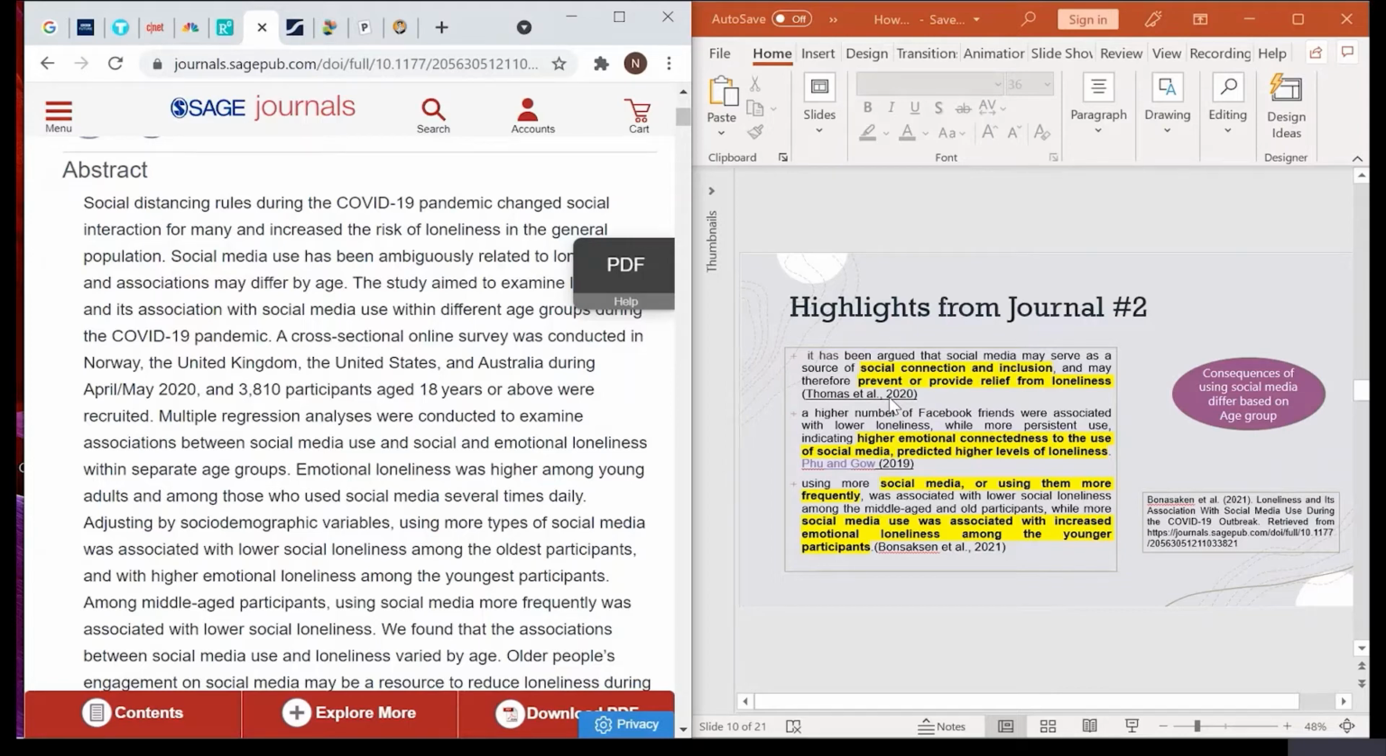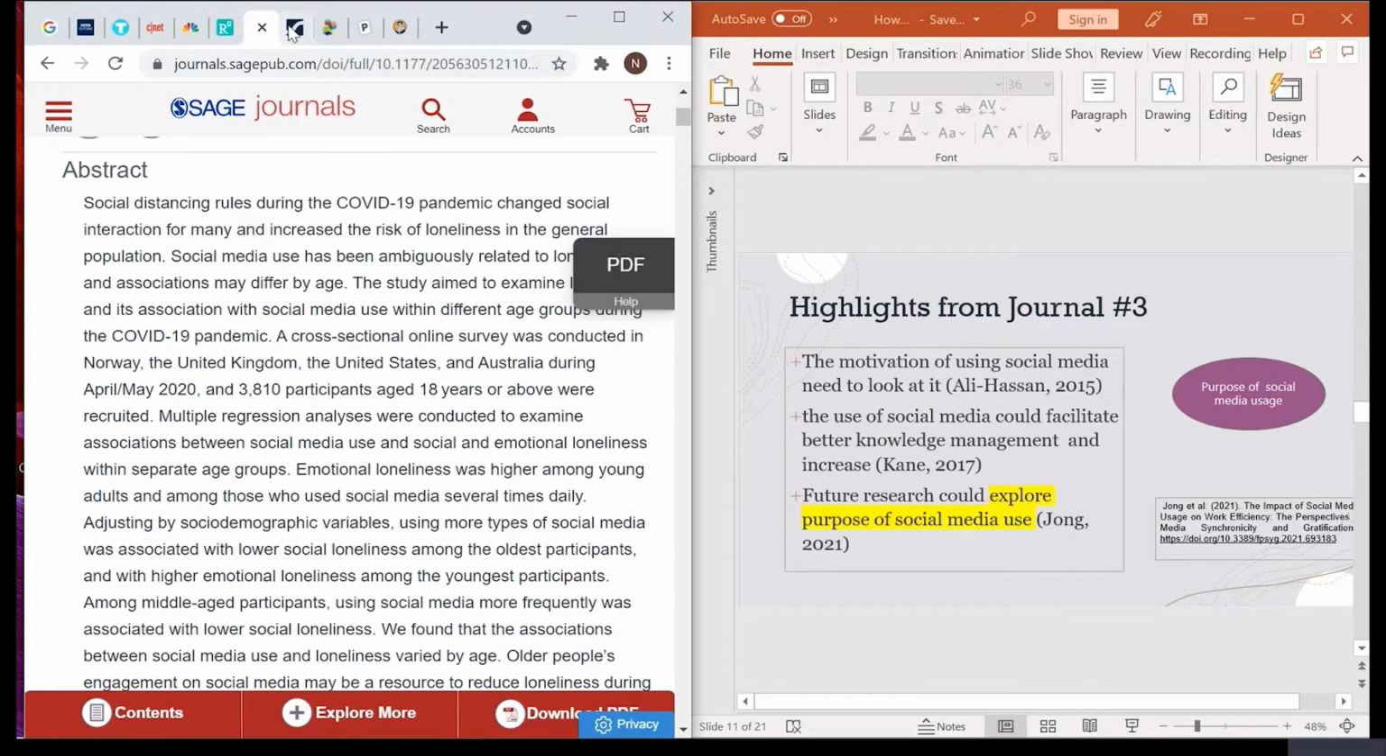It somehow gives us the connection and includes us in society. It prevents us from loneliness. This is what Thomas highlighted on the positive impact of social media. Whereas another researcher, Fu and Go 2019, highlighted that high emotional connectedness to the use of social media predicts high levels of loneliness. So he said that the more you use social media, the more lonely you will be. So different researchers have highlighted the positive and negative consequences of using social media.